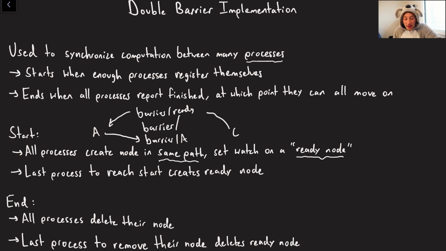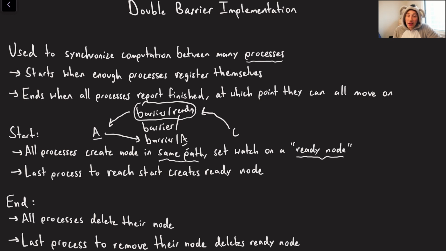What C is going to do is it's actually going to create this barrier slash ready node. You can register watches on nodes that don't even exist yet, as long as you know the path they'll be created at. So C, when it says, okay, I see now that we have 3 children under this barrier path, is going to create the barrier slash ready node. A is going to realize that, and then everyone's going to begin their computation.